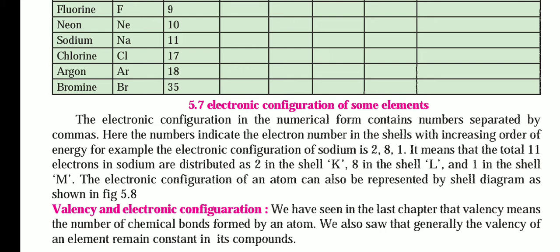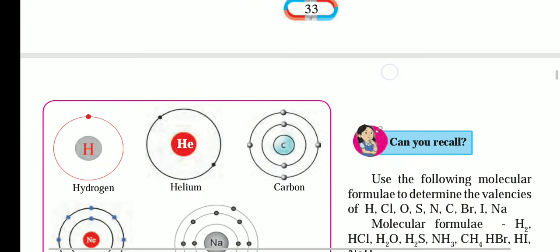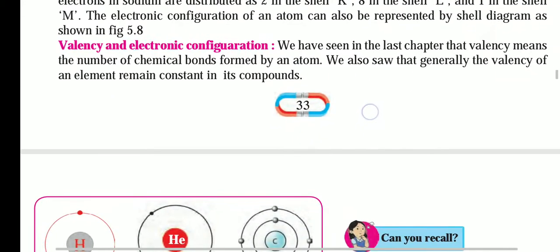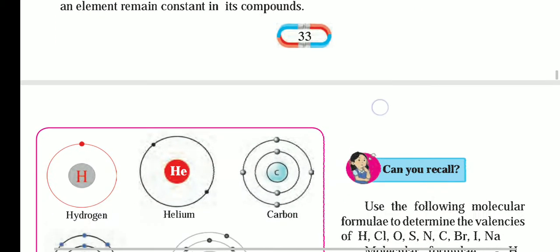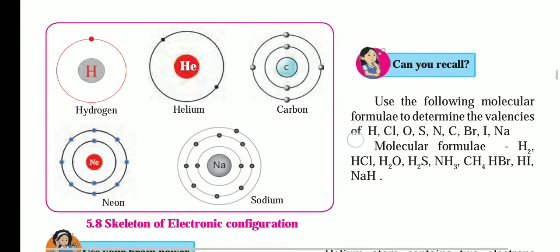The electronic configuration of an atom can also be represented by a shell diagram, as shown in figure 5.8. Here the electronic configuration and the valency are written. What is meant by valency? We saw in the last chapter that valency means the number of chemical bonds formed by an atom, and that the valency of an element generally remains constant in its compounds. The number of electrons present in the last shell is known as the valency.